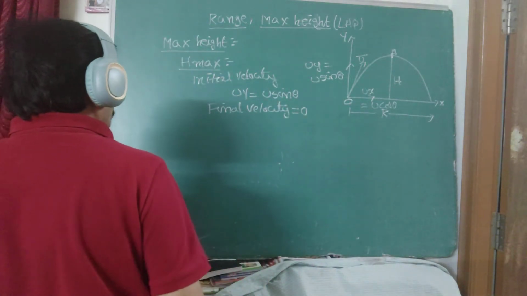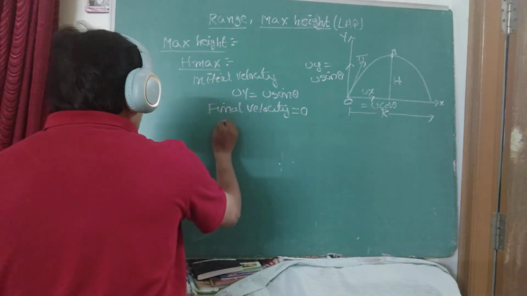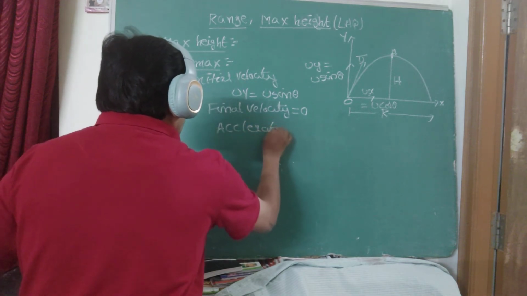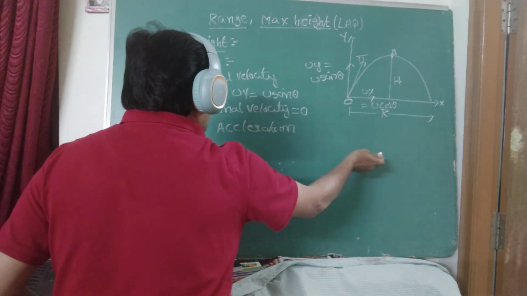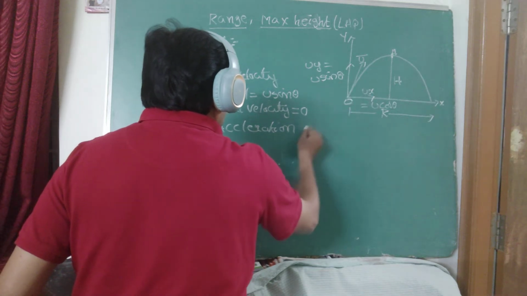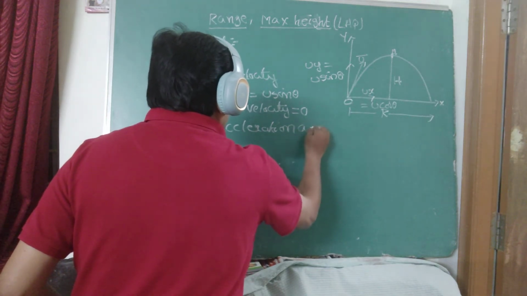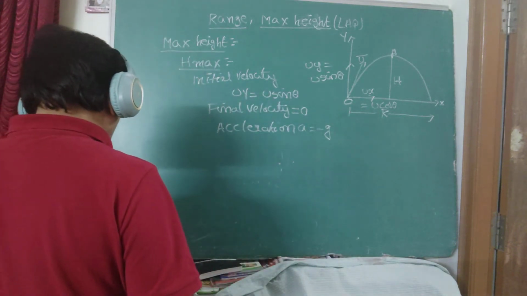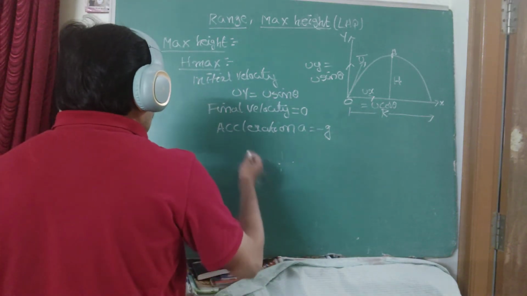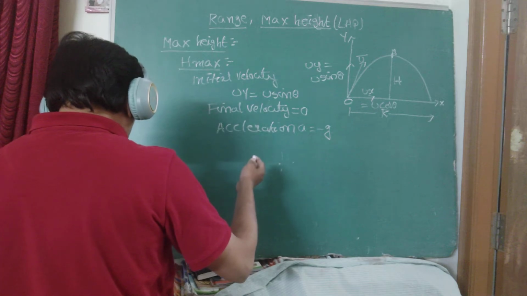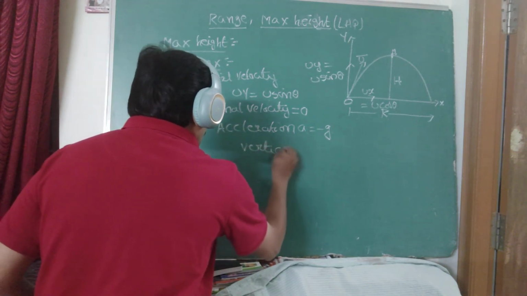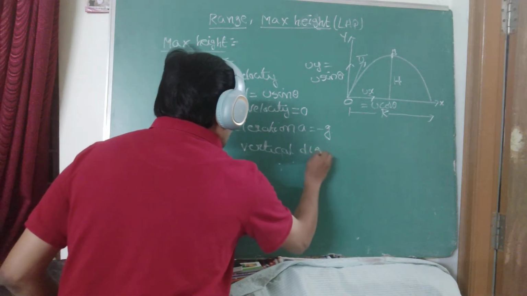That condition you already know. Next, acceleration. The acceleration is away from the ground, opposite in direction to the acceleration due to gravity. That means the a value is replaced by minus g. Okay? Now what is the vertical displacement, or the vertical height? That means vertical displacement.